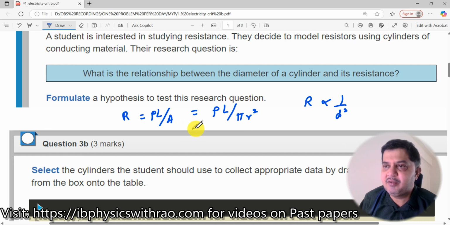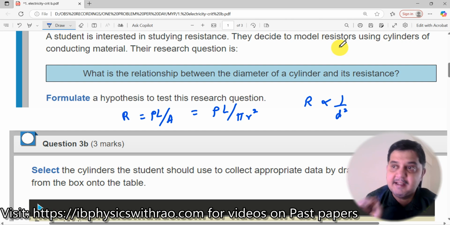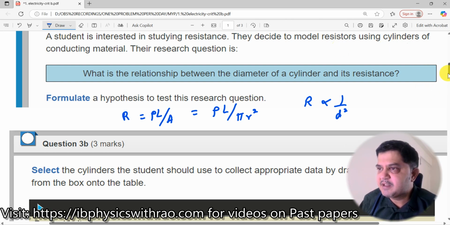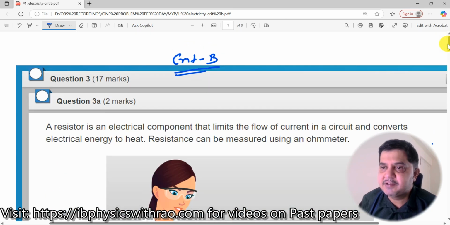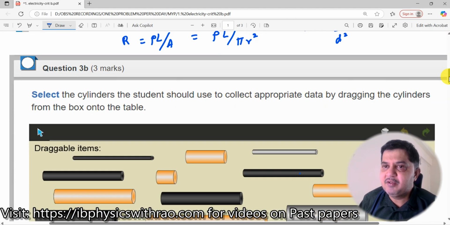So this is what you need to write. This is your equation I have written, but I need to write a hypothesis. Only then you will get a mark. Okay, let's see how much mark this carries. Just give me a moment. This is for 2 marks. So how do you formulate a hypothesis?